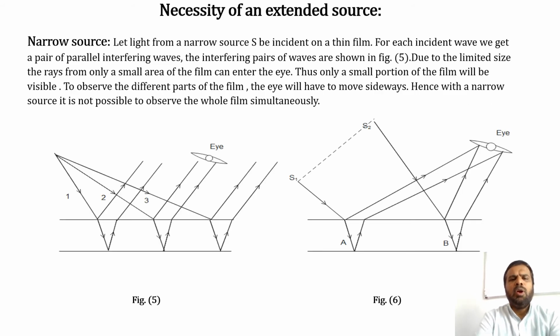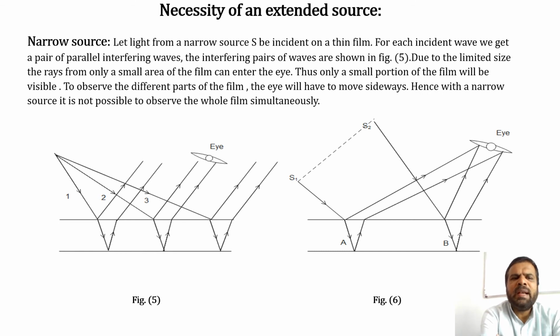Next is the necessity of an extended source. What is the necessity of the extended source? If we use the narrow source, what will happen? If we use the narrow source, let light from a narrow source S be incident on a thin film. For each incident wave, we get a pair of parallel interfering waves. The interfering pairs of waves are shown in figure 5.